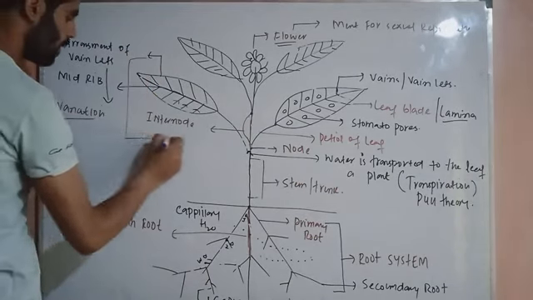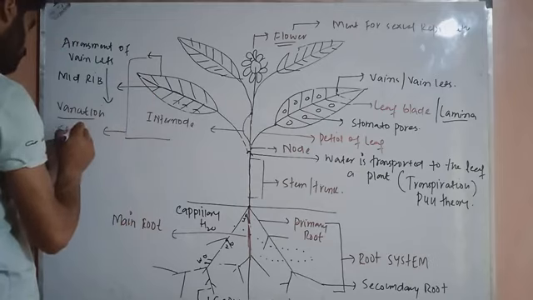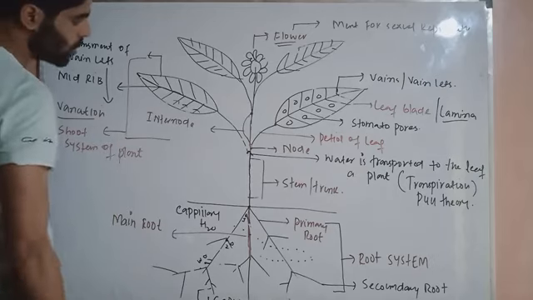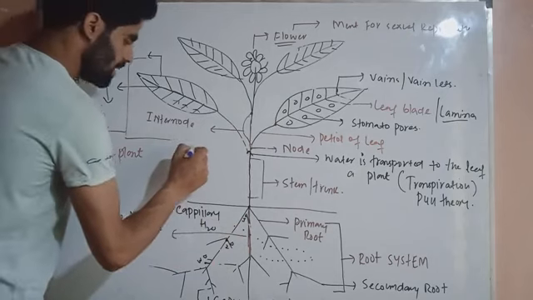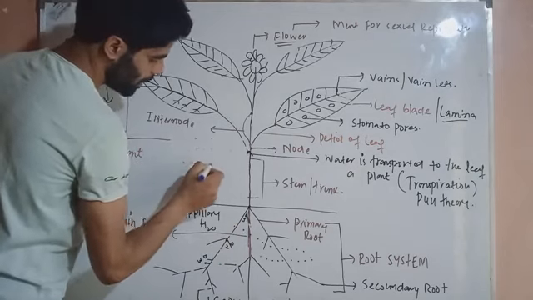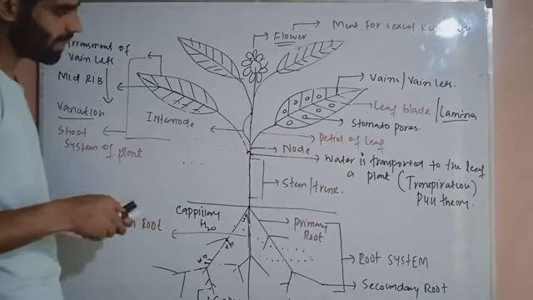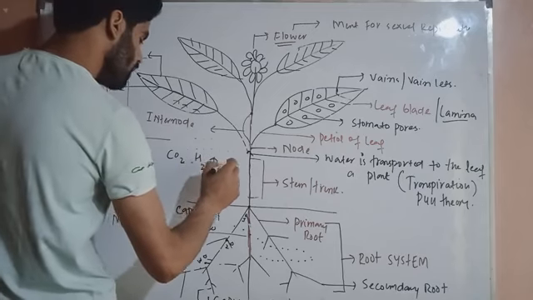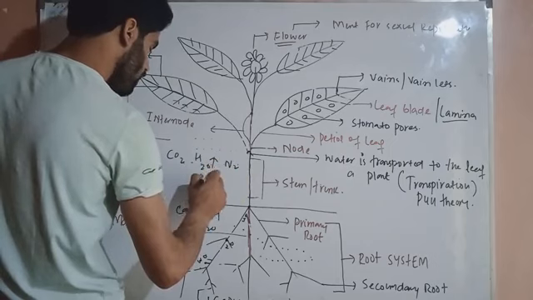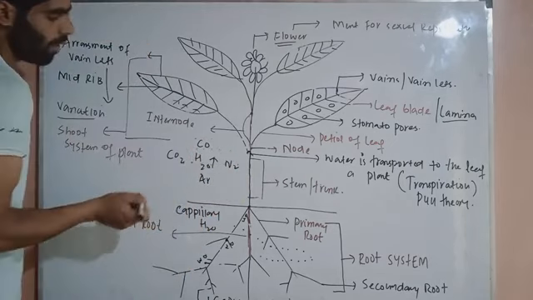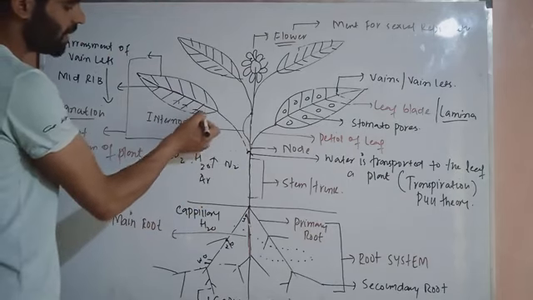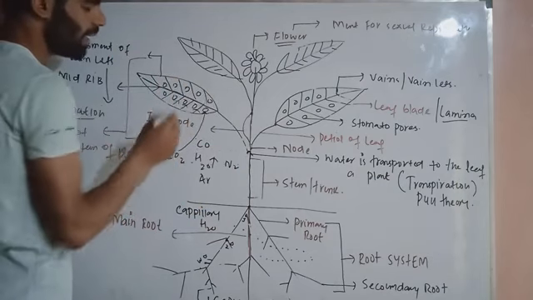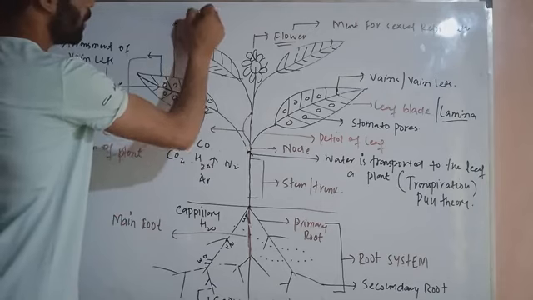In the atmosphere, there is a combination of different gases, for example CO2, water in the form of vapors, that's humidity, N2, argon, CO, etc. The carbon dioxide will enter the leaf through stomatopores, and the stomatopores are guarded by a metal called potassium. Potassium ions